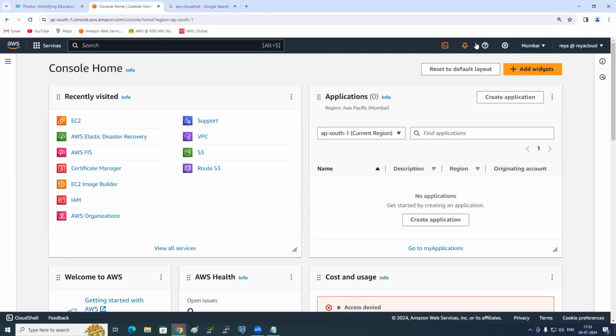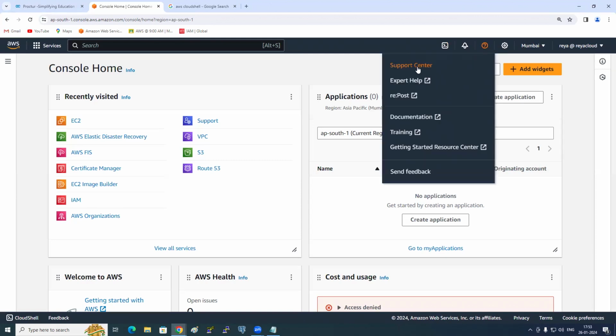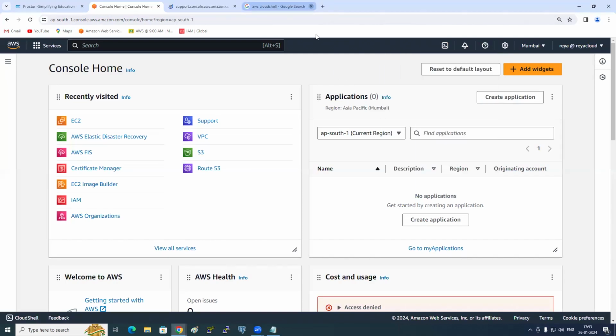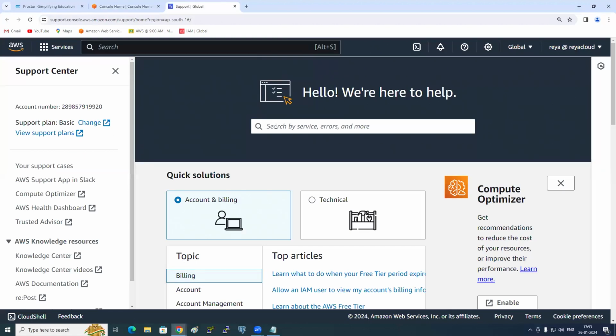Okay. And the question mark is related to your support. If you click on it, do you see this here? Support center. And do you remember there are different types of supports? What are those? Basic support, developer support, business support, and enterprise support. Which one is free for us? Basic support. So in basic support, does it allow technical questions? No. So anything related to only your account, we can do. If you want to ask AWS anything, you need to create a ticket.